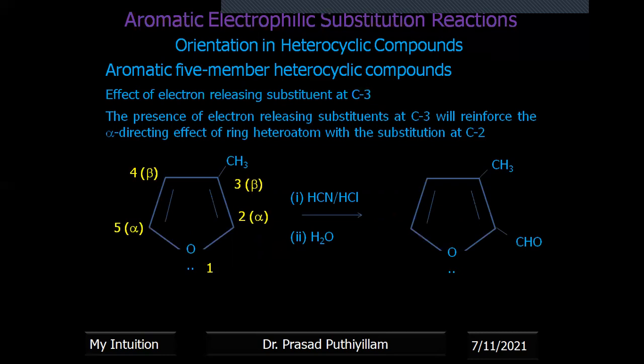Here, HCN initially becomes a cyanide group attached to that position. Then on further hydrolysis, it will be converted into an aldehyde. Aldehyde substitution takes place. That reaction we will study later in detail. For now, we can only say that if an electron releasing substituent is present at C3, then the orientation is towards C2.